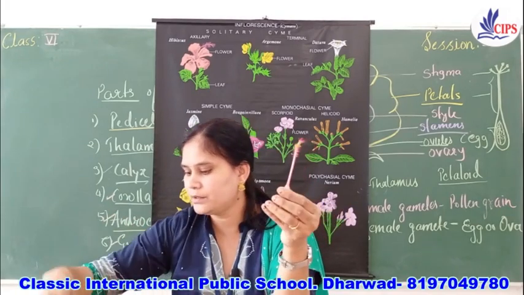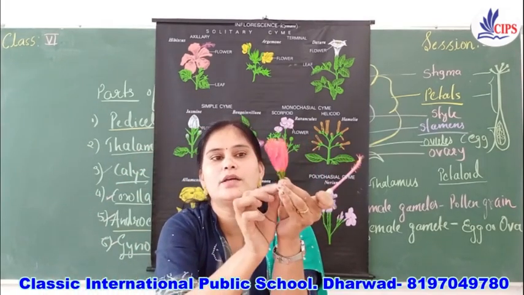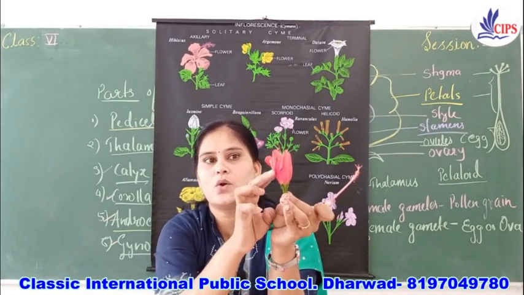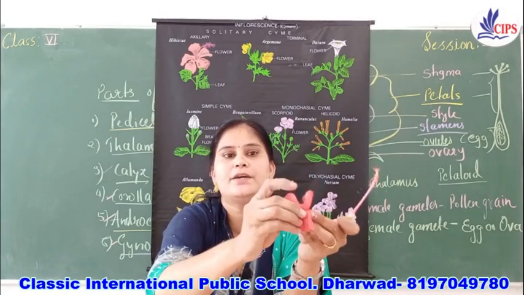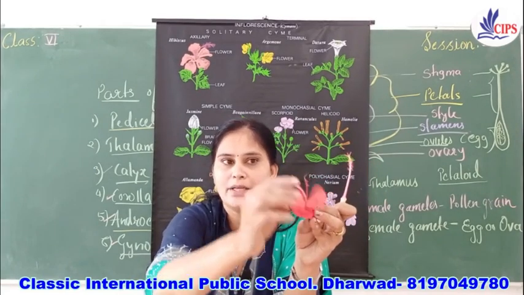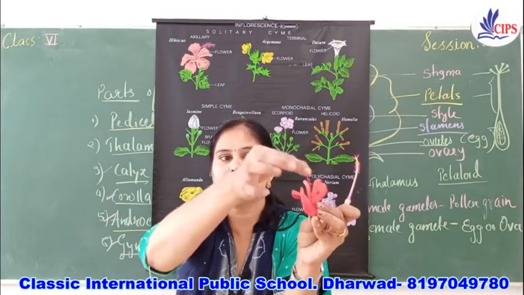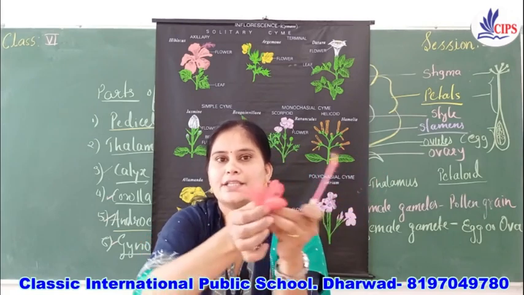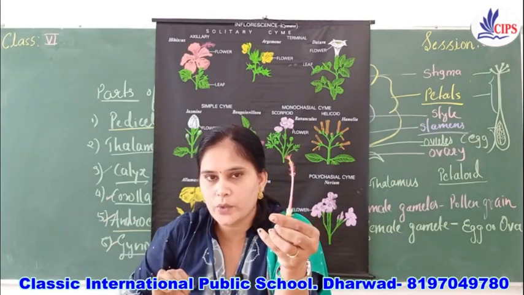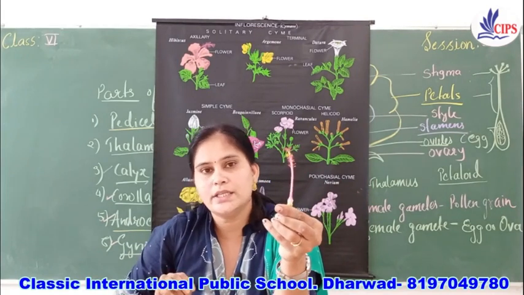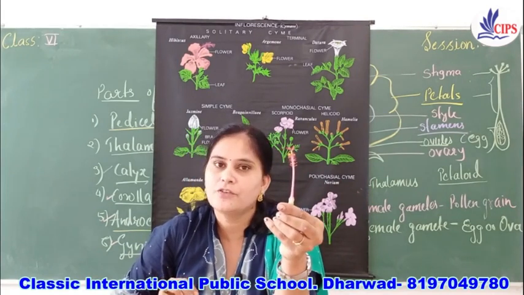So this part is what? This is a calyx, this is the corolla, right? And here what is present here? These are the stamens and this is gynoecium, stigma, style and the ovary, right? So all these are the parts of the flower.